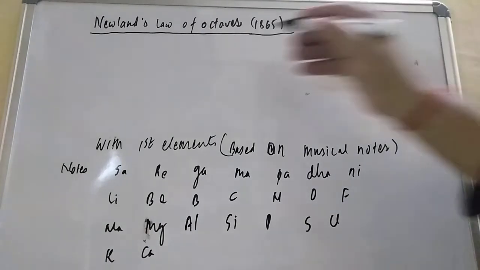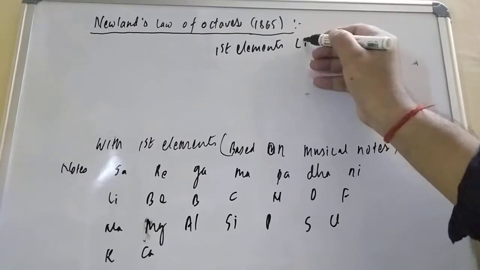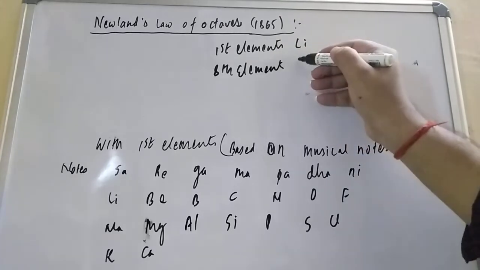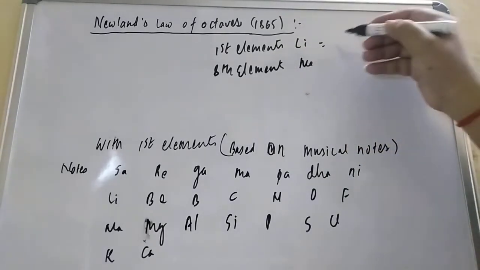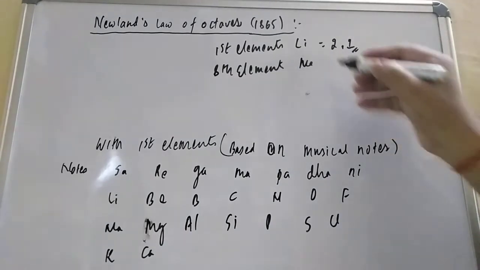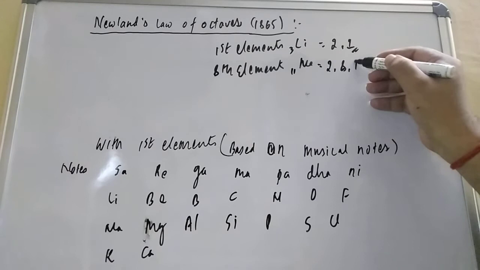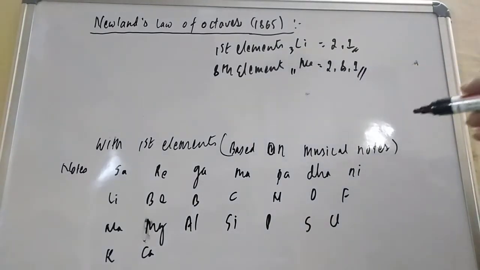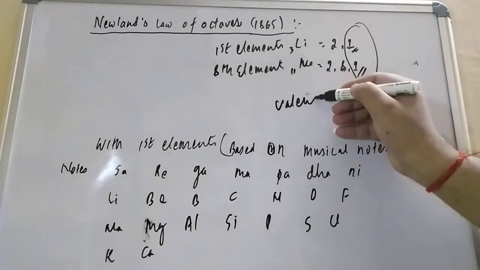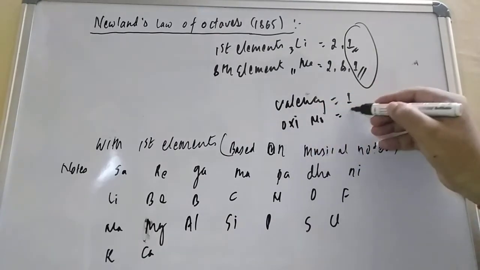Now let us see the first element, which is lithium, and the eighth element, which is sodium. The electronic configuration of lithium is 2 and 1, so the outer shell has 1 electron. Sodium is 2, 8 and 1, so again the outer shell has 1 electron. So valency is 1, and the oxidation number is +1.